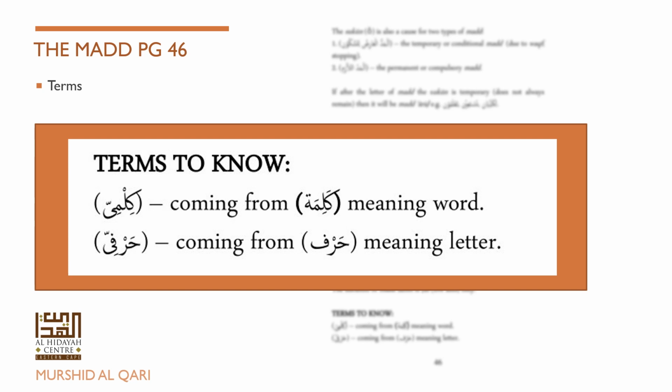Next, the author goes on to introduce some new words, terms to know. Kilmi comes from kalima, meaning word. You'll find this style of writing the word kalima in the next book. They will use this word a lot, kilmi, instead of kalima. So kilmi means word. Harfi, coming from harf, meaning letter.